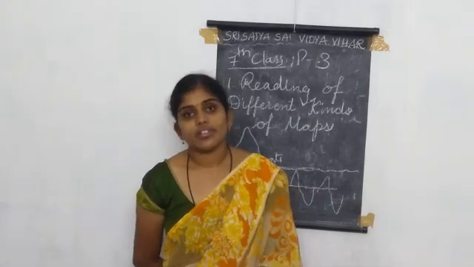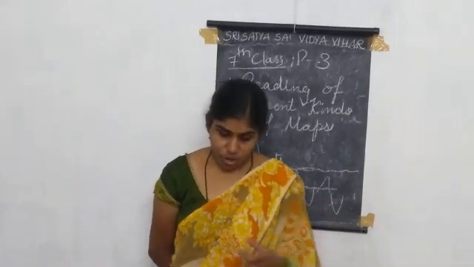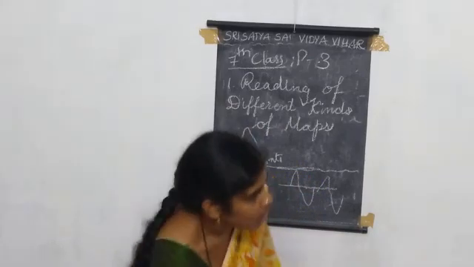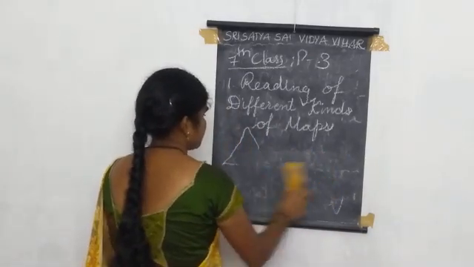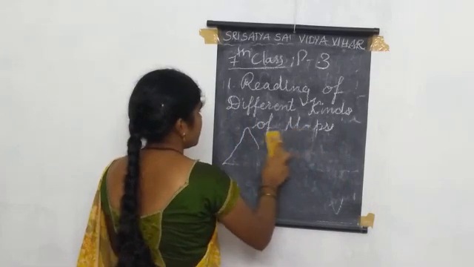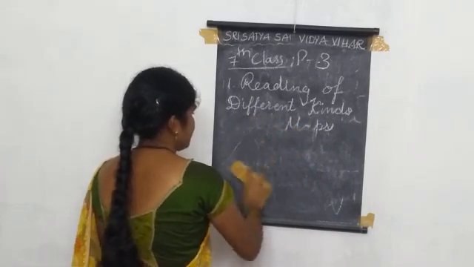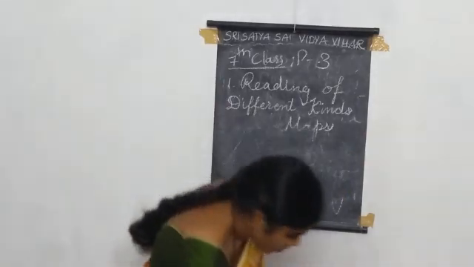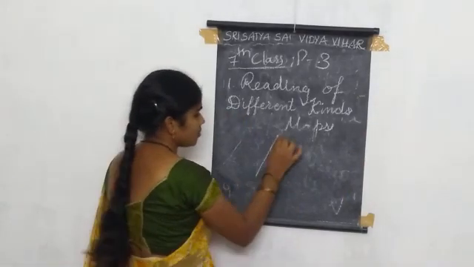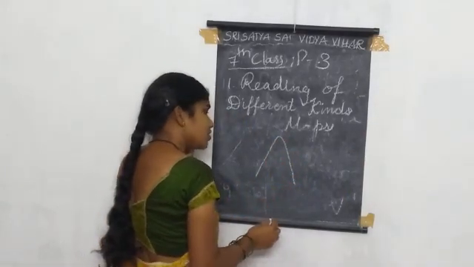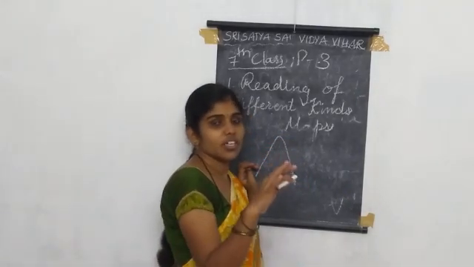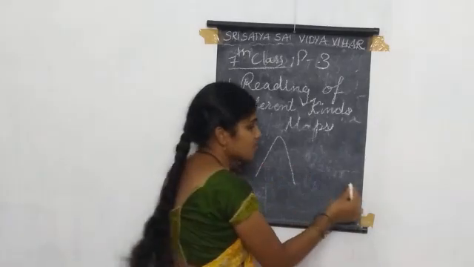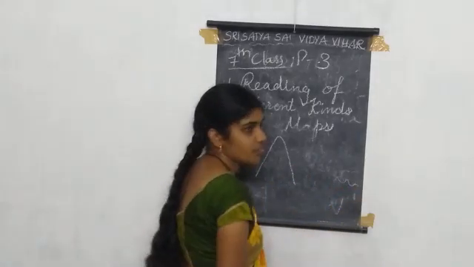After that, contour lines. So what is the meaning of contour lines? A contour line means the line which is joining the surface of a hill or mountain, which is not equal or flat. It will have some ups and downs.